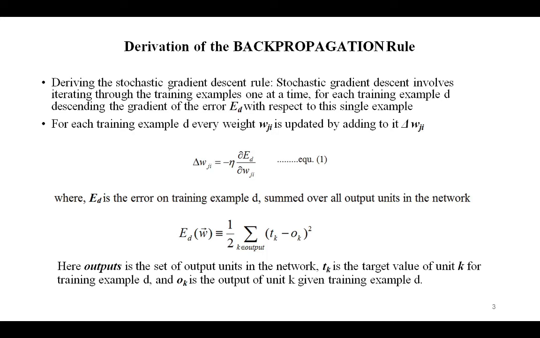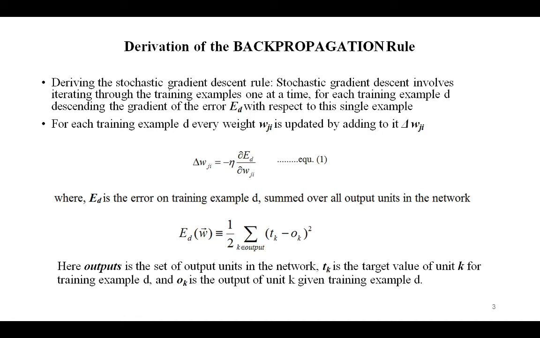So in today's class, let us see the derivation of this back propagation rule. Alright. So this section presents the derivation of the back propagation weight tuning rule, so it may be skipped on a first reading without loss of any continuity. Now the specific problem we address here is deriving the stochastic gradient descent rule implemented by the previous algorithm. This algorithm that I already discussed is a stochastic gradient descent algorithm or stochastic gradient descent rule.